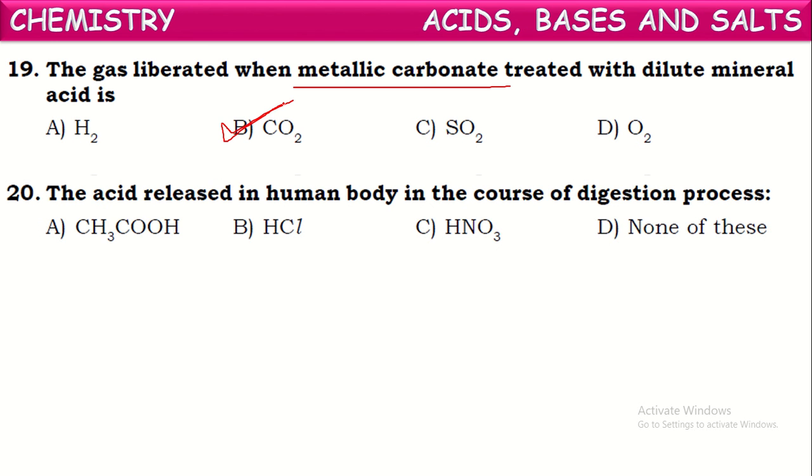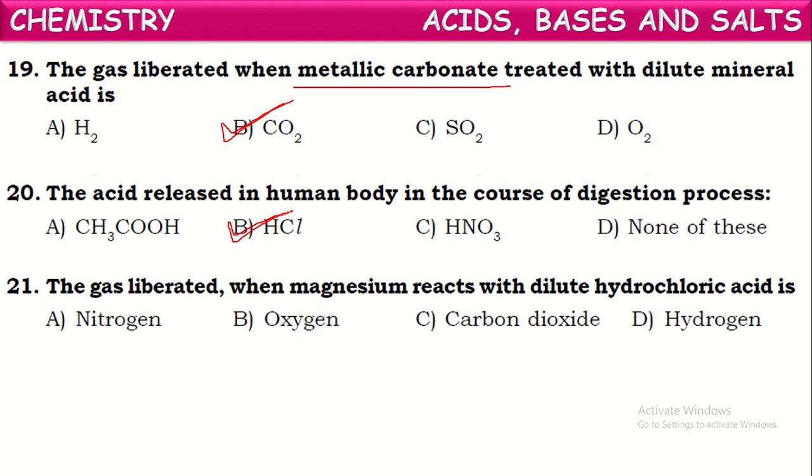Next one. The acid released in the human body in the course of the digestion process. Yes, which acid is produced in the human body in the digestion process? That is commonly called gastric juice. So gastric juice contains hydrochloric acid, one of the strong acids. Okay, because of the presence of this acid, all the food we have taken will be digested easily.